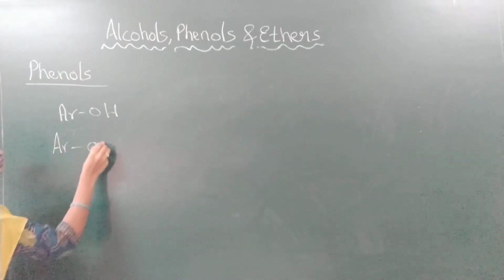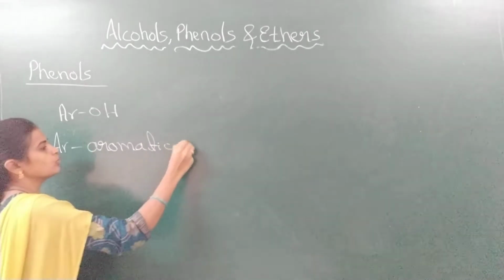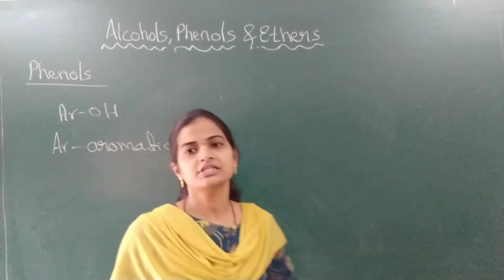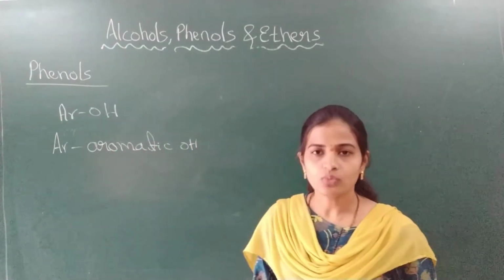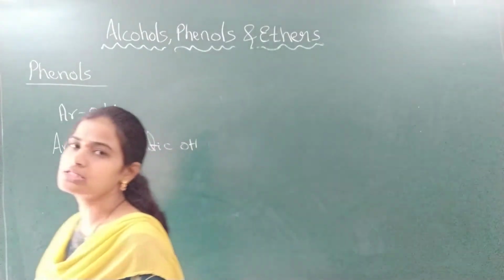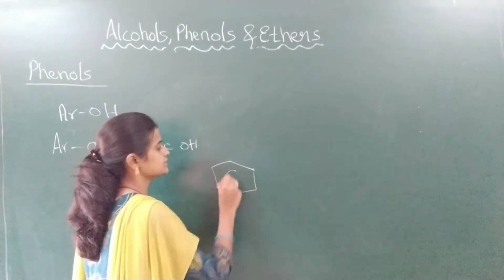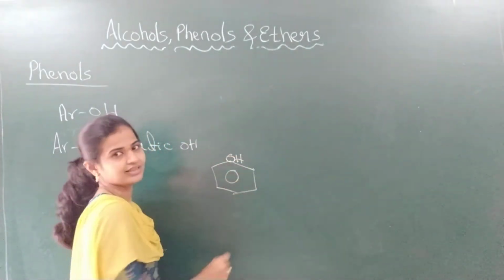Ar refers to aromatic, and aromatic means benzene ring. When OH directly attaches to the benzene ring, those are called phenols. Don't take it as a benzene ring and OH separately.